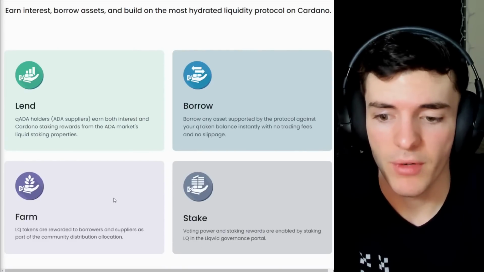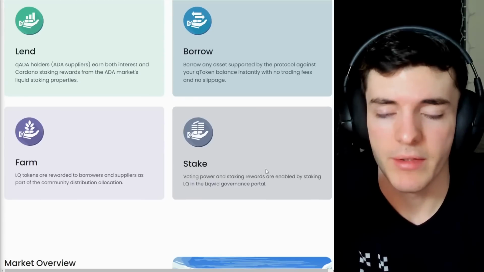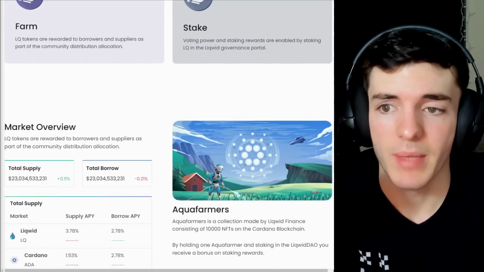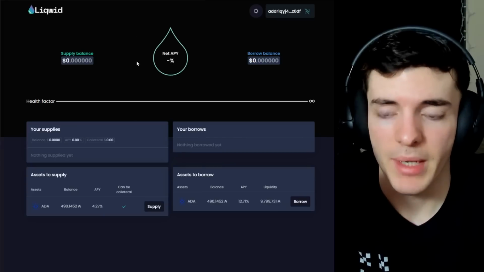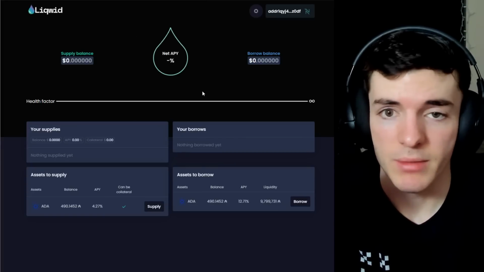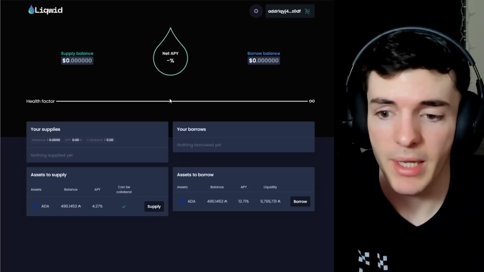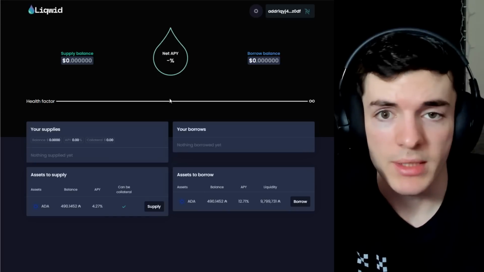You cannot farm or stake currently. This is being upgraded and updated. This is a mainnet beta release, so keep that in mind. But going to the platform now, you're going to see what I see right now, right? If you go to this and you haven't supplied anything. Now, I have tested with some supplying and borrowing, but we're going to do it today together and just show you how it works.